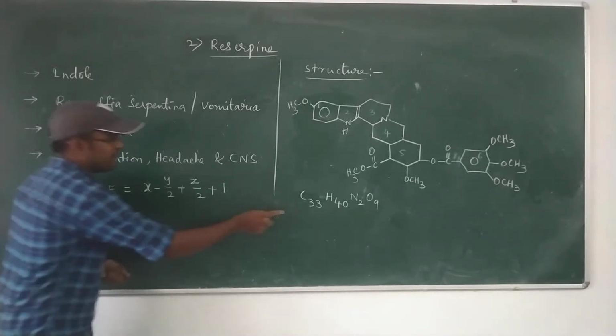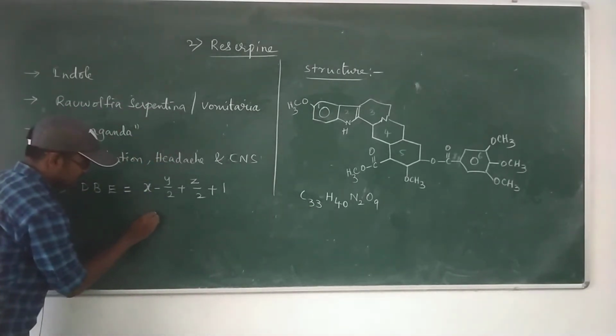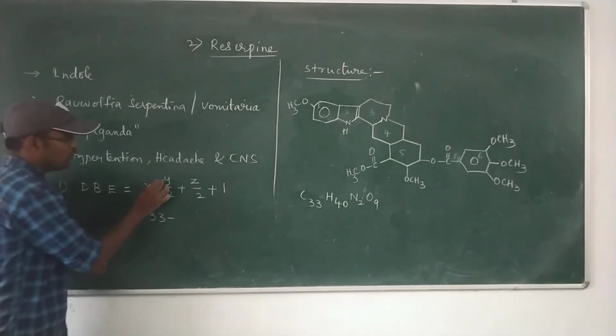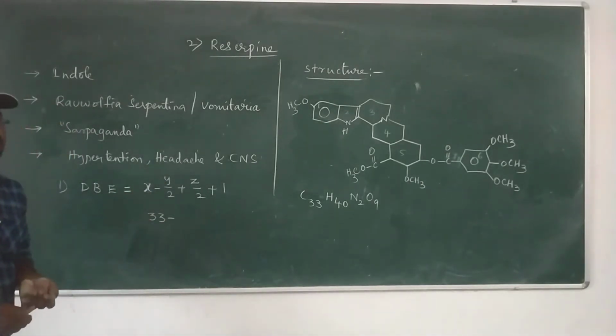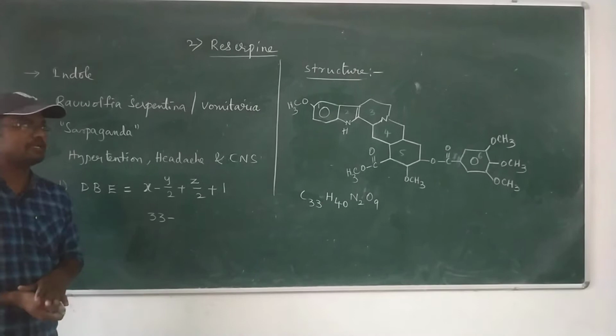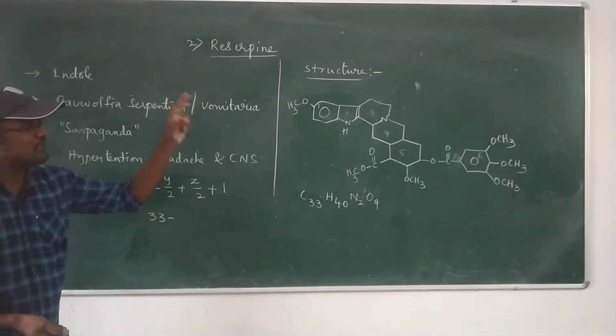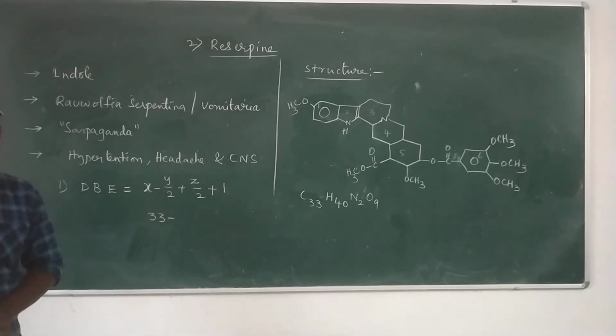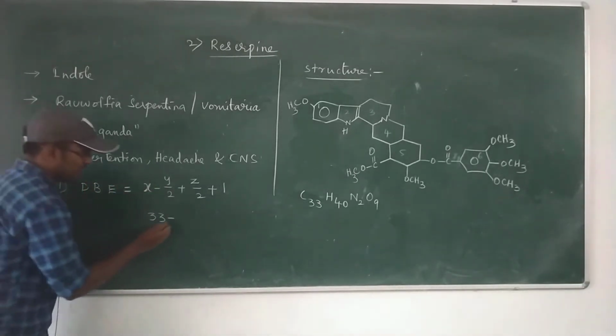So the number of carbon atoms is 33 in reserpine. Y means the number of monovalent atoms, like hydrogens, chlorine, fluorine, bromine, iodine, etc. But in the reserpine structure there are no halogen atoms. We have only hydrogens, so let me consider only hydrogens.